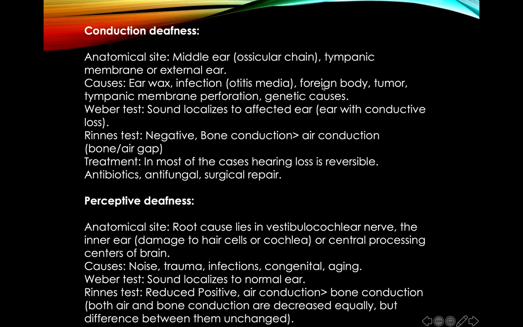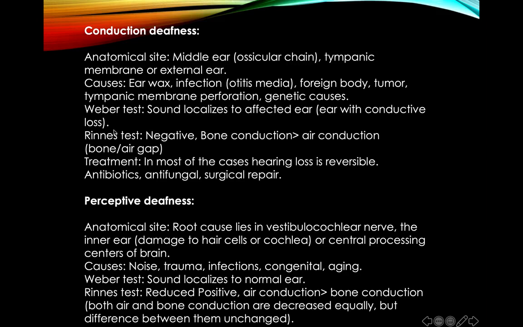In small children there can be a foreign body in the external auditory canal, or the growth of a tumor, or the tympanic membrane can be perforated in case of infection. Also, if a pointed object like a pen, needle or pencil enters the external auditory meatus, it can damage the tympanic membrane. And there may also be genetic causes which can affect any of these structures.